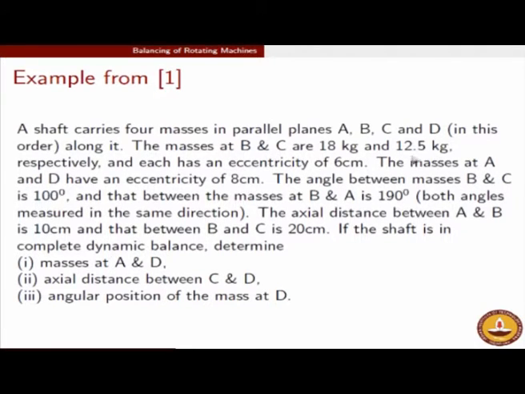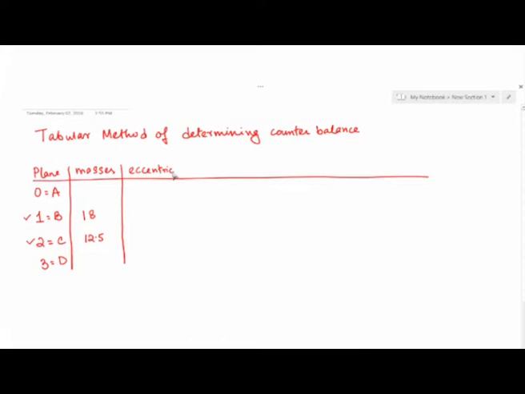So now we will tabulate the eccentricities also. The eccentricity E is in centimeters, and the mass is in kgs. The eccentricity here is 8. The eccentricity in plane D is also 8. The mass here is unknown.